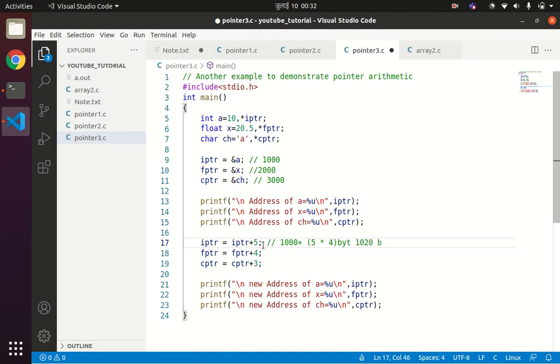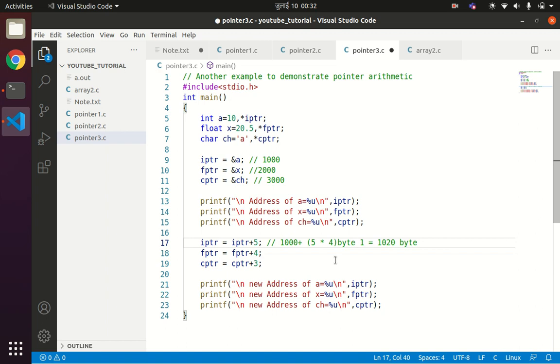So our iptr will now point at address location 1020 instead of 1000. So plus 5 means plus 5 into 4 bytes, as the size of integer is 4 bytes.